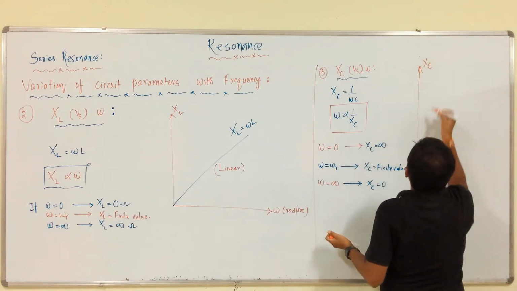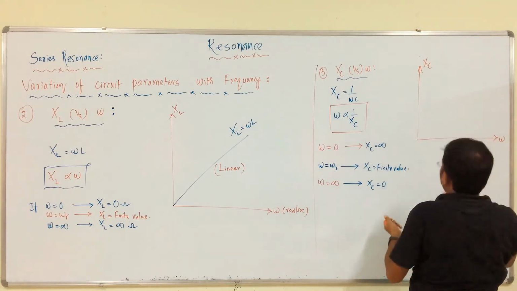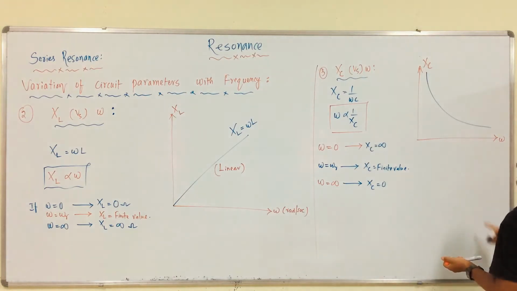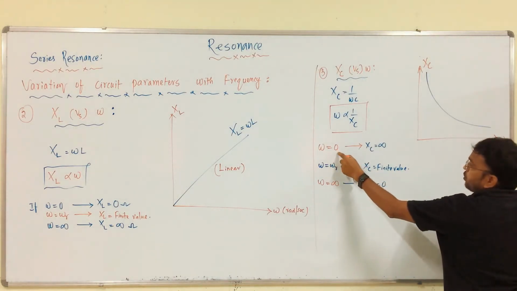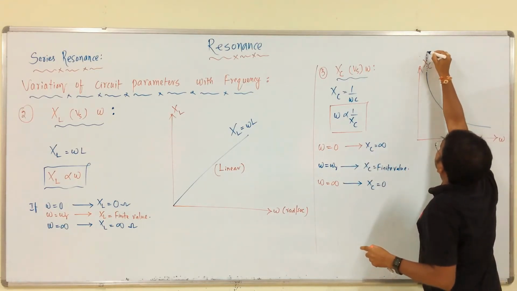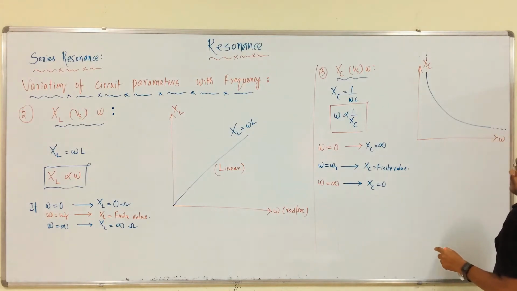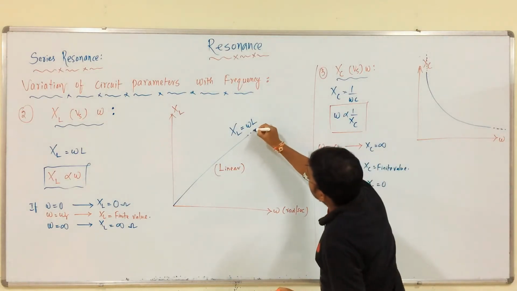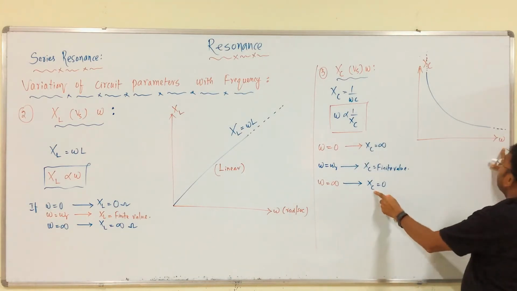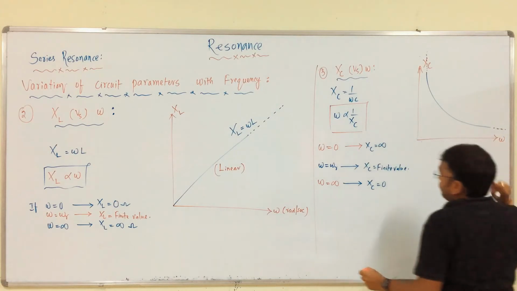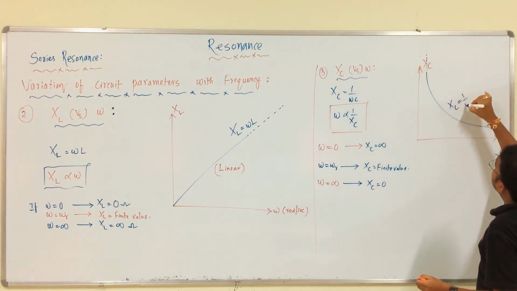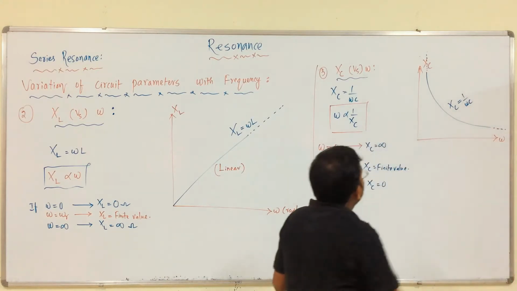Therefore, this is XC, this is omega, and we will get a curve like this. When omega is equal to 0 radians per second, XC should be infinite. When omega is equal to infinite, XC should be equal to 0. This is the graph for XC, which is equal to 1 by omega C.